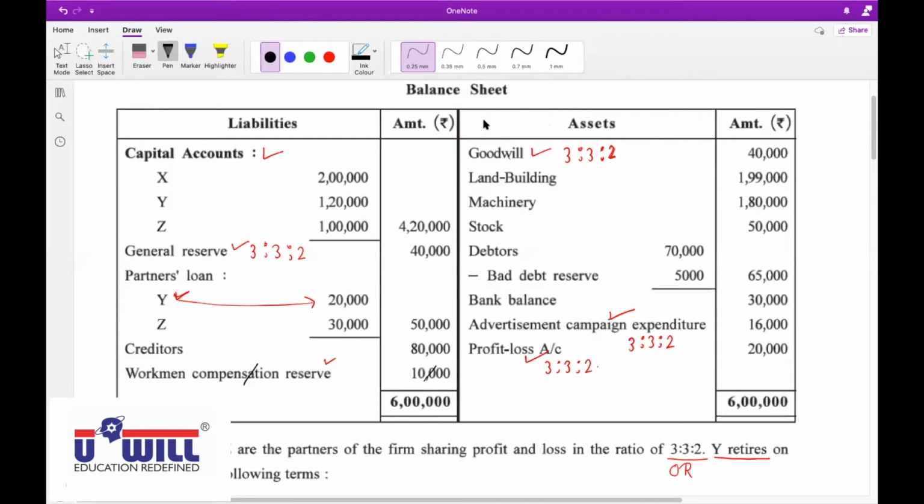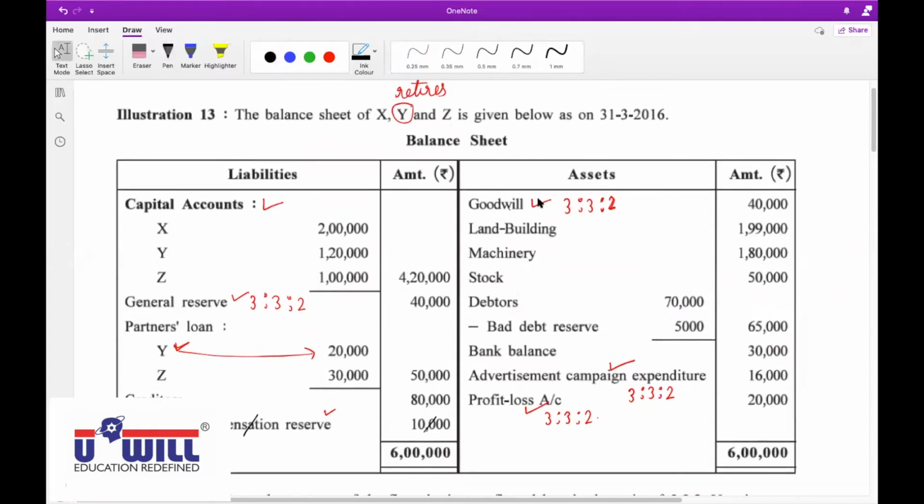Kripa Patel. Yes, sir. All partners capital account to advertisement campaign expenditure account. Exactly the same as goodwill: X capital account debit, Y capital account debit, Z capital account debit to advertisement campaign expenditure. That entry will be passed.